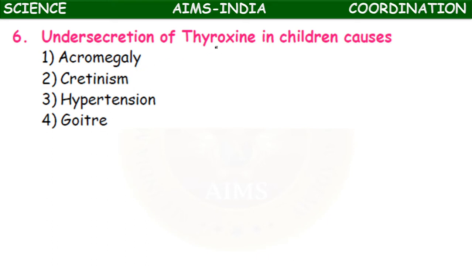Mainly thyroxine influences growth and metabolism, so the growth will be abnormal. The child shows a small head and the remaining body parts grow normally. That condition is called cretinism. Option 2.